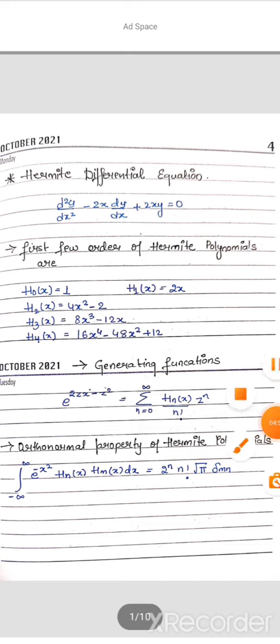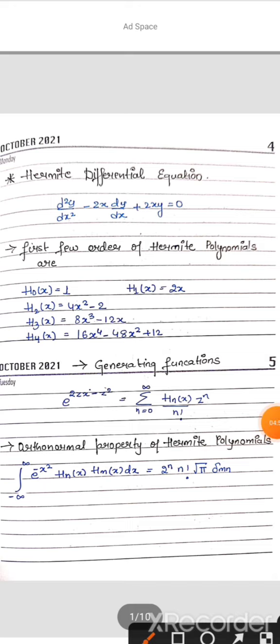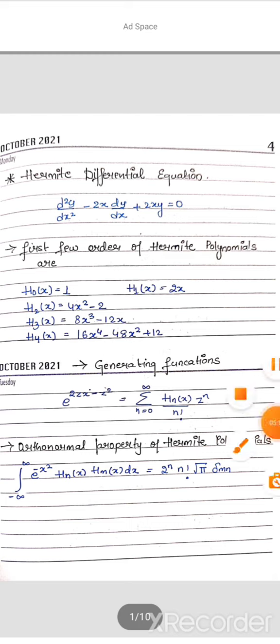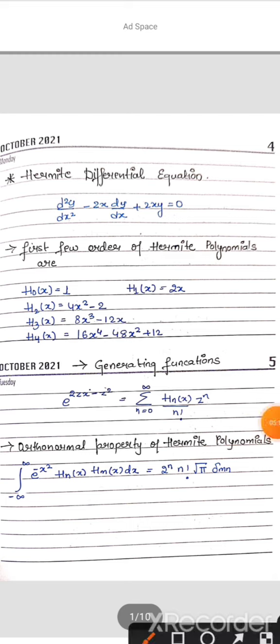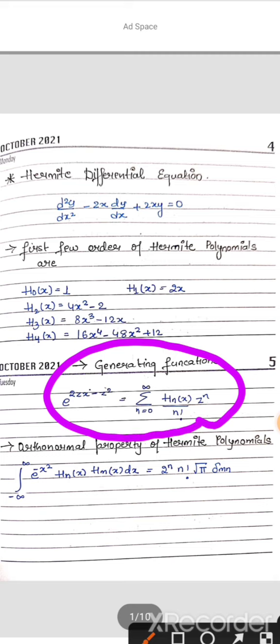Then coming back, what is the generating function for Hermite polynomial? That is e to the power of 2zx minus z square is equal to the summation over n from 0 to infinity of Hn of x by n factorial into z to the power of n. This is the generating function.